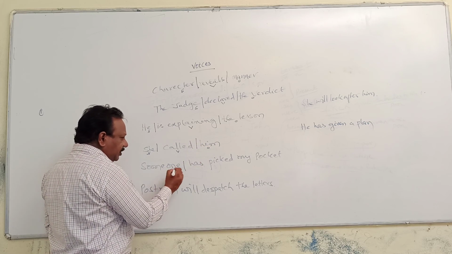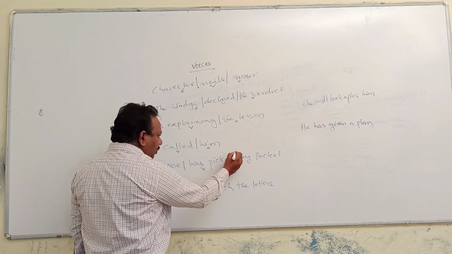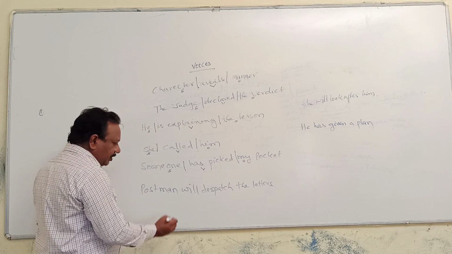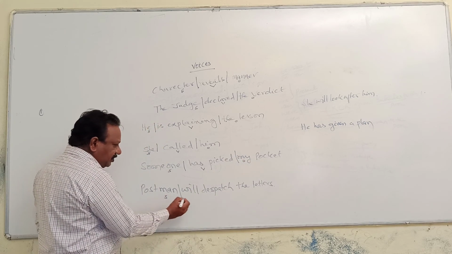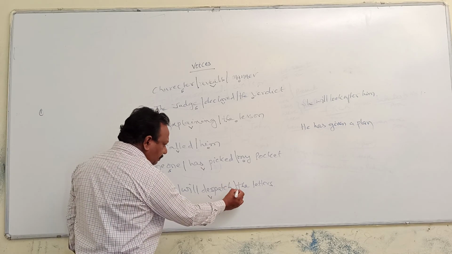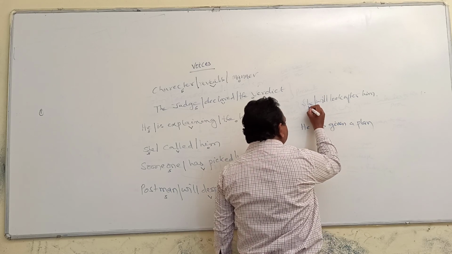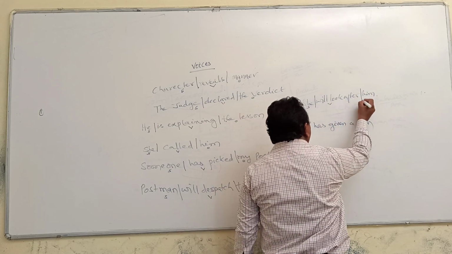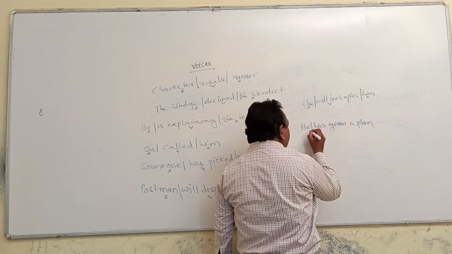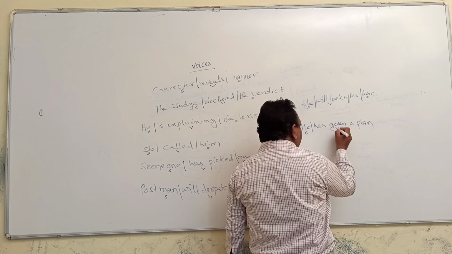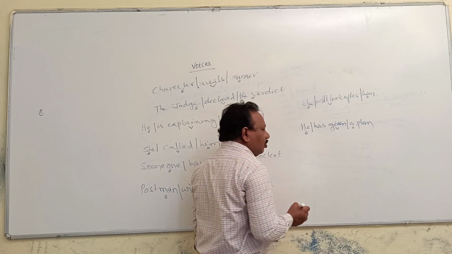Someone is a subject, has picked is a verb, my pocket is an object. And postman is a subject, will dispatch is a verb, and letters is an object. And here she is the subject, will look after is a verb, him is an object. He is the subject, has given is a verb, a plan is an object.